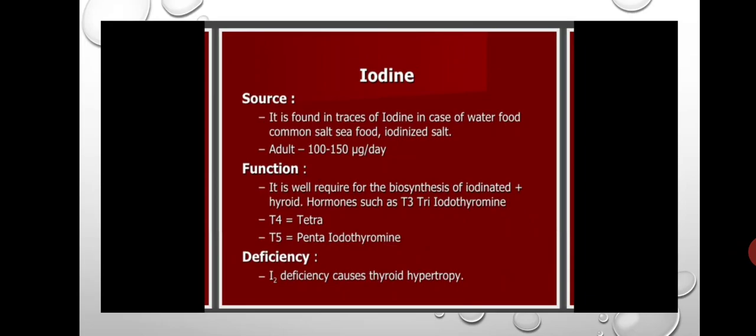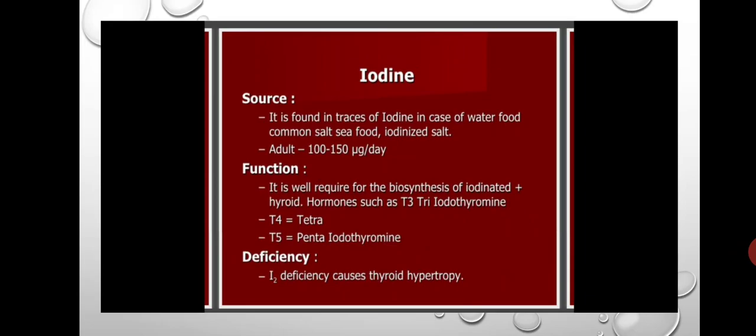The requirement of iodine in adults is 100 to 150 micrograms per day, that is 0.001 mg per day. And the function of iodine is that it is required for the biosynthesis of iodinated hormones such as T3 triiodothyronine and T4 tetraiodothyronine and T5 pentaiodothyronine.